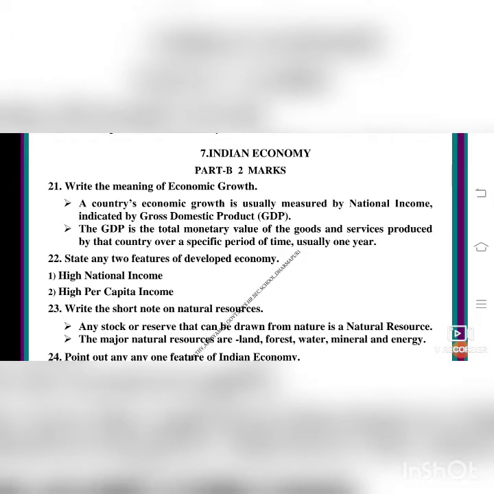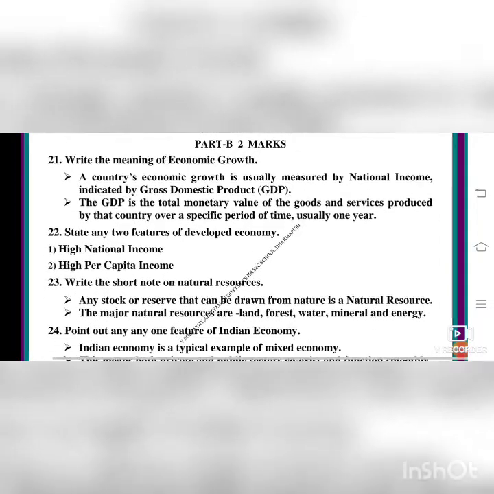So a country's economic growth is usually measured by national income indicated by gross domestic product. The GDP is the total monetary value, the money value of the goods and services produced by the country over a specific period of time, usually 1 year. Next we will see the state and two features of a developed economy. High national income and high per capita income will decide the developed economy of a country.